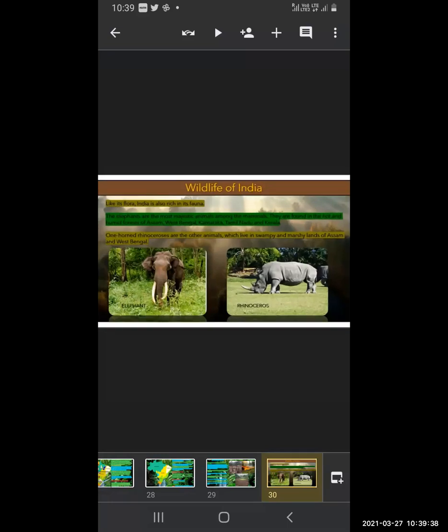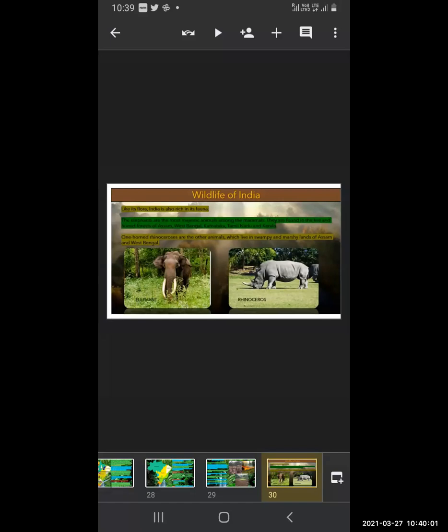They are found in the hot and humid forests of Assam, West Bengal, Karnataka, Tamil Nadu, and Kerala. These are the states where these elephants are found.